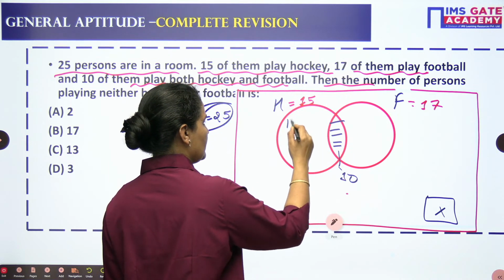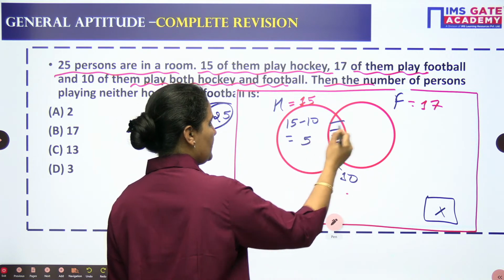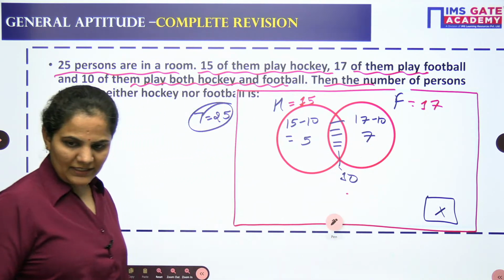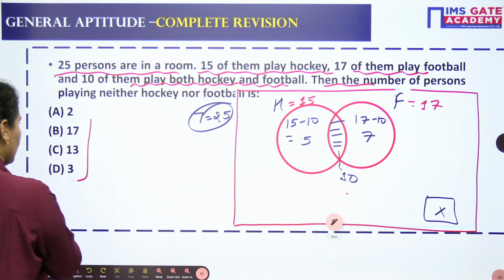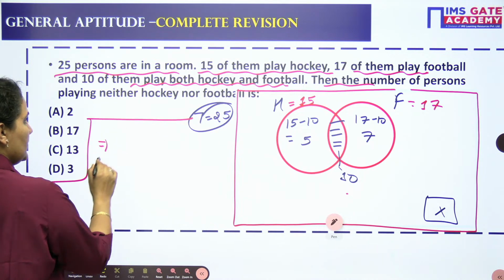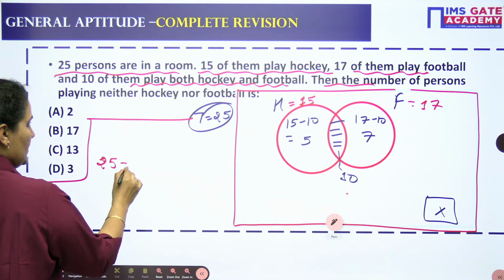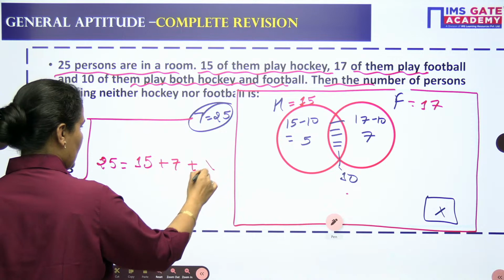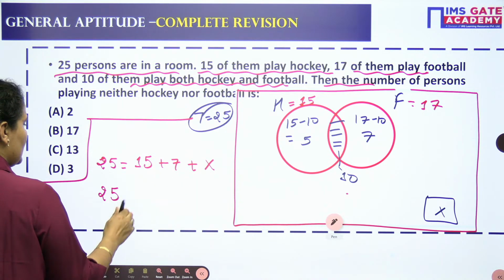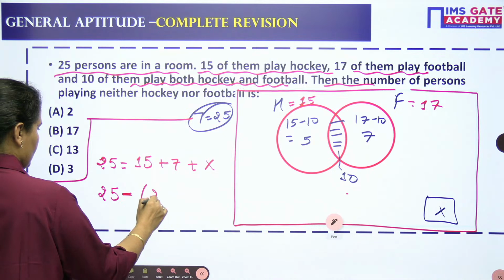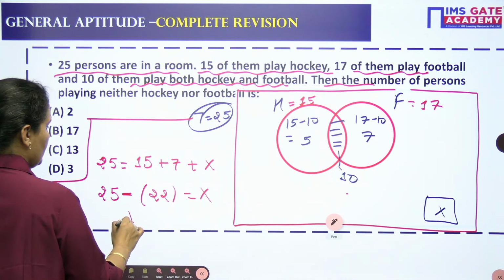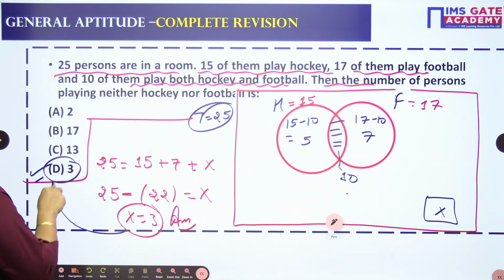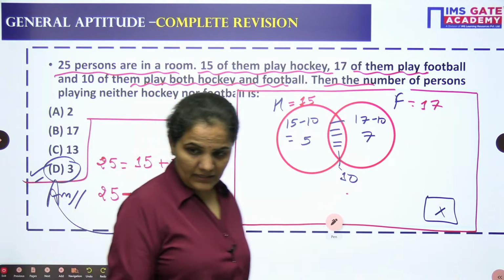So you can write this will be 15 minus 10, only hockey is 5. This will be 17 minus 10, only football is 7. Now tell me the answer quickly. The total is 25 equals 15 plus 7 plus x. So will you tell me the result? The number of persons playing none of the games will be 3.